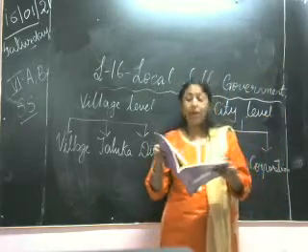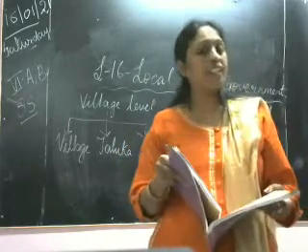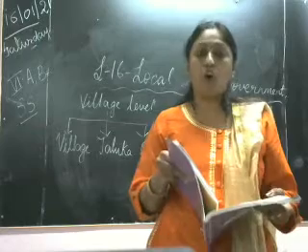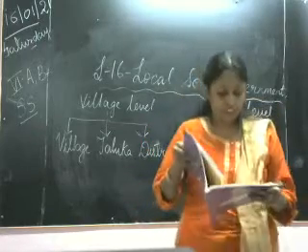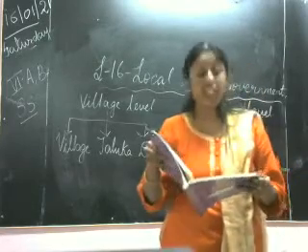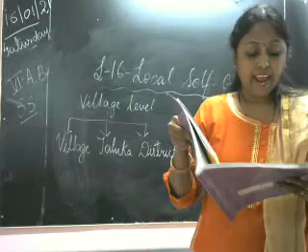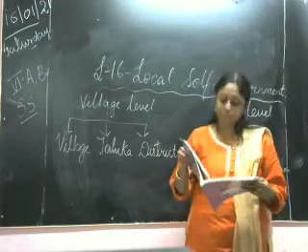Administration run by representatives. As I told you, when I was starting the lesson, I explained you the definition of local self-government, that is the Panchayati Raj. Administration run by representatives elected by the people at the local level is called local self-government.